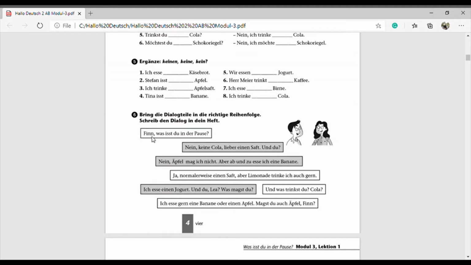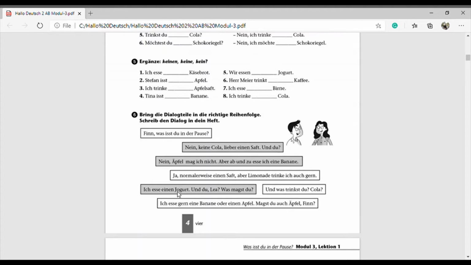So first read all the sentences like Finn, was isst du in der Pause? Okay. Then nein, keine Cola, lieber einen Saft. Und du? Nein, Äpfel mag ich nicht, aber ab und zu esse ich eine Banane. Ja, normalerweise einen Saft, aber Limonade trinke ich auch gern.